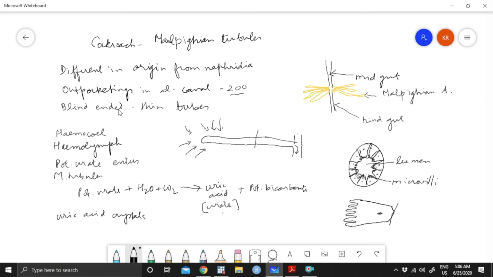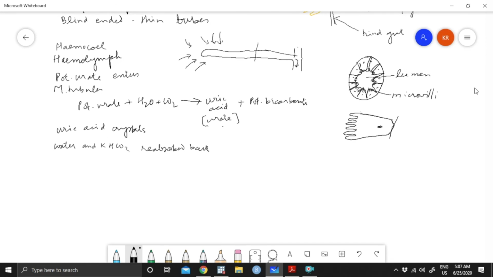As it goes along, whatever water is there, even in the rectum, gets reabsorbed. Potassium bicarbonate exits from here itself. For all these different types of salts, there are very specific channels present.